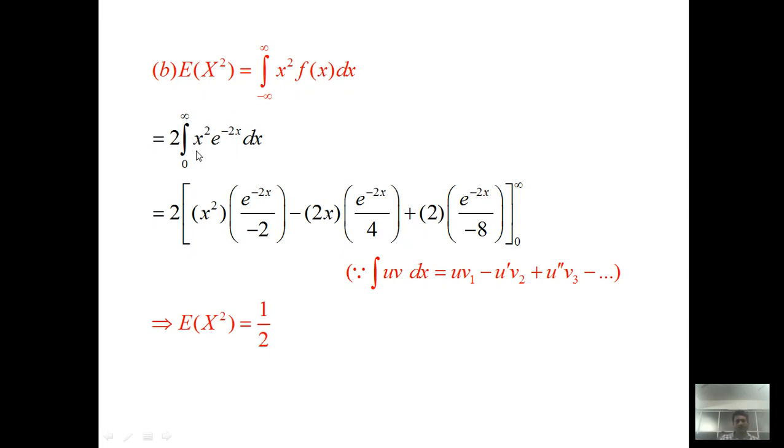So again here we apply this generalized rules of integration by parts by considering u is x square and v is e raised to minus 2x. And by applying this generalized rules of integration by parts, then substituting upper limit minus lower limit, you get E of x square is equal to 1 by 2.